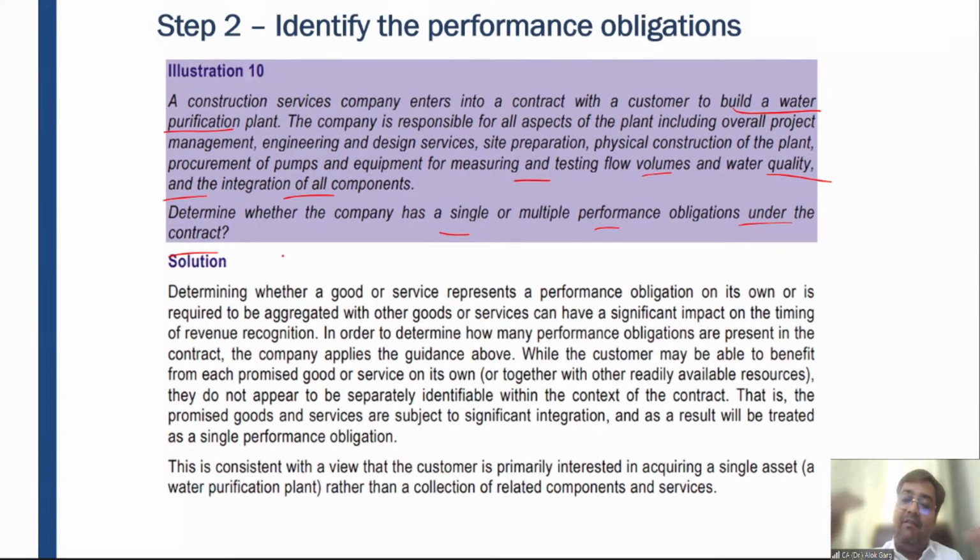I mean to say, at the individual level, these goods and services are distinct. So whether Srishti's construction services company has to recognize the revenue when they deliver these items in parts, or they need to recognize the revenue when they hand over this entire plant to Sumit, right?